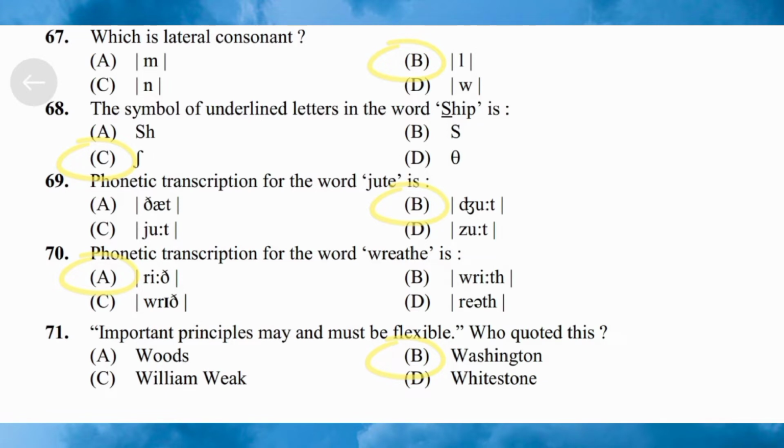Next question 68. The symbol of the underlined letter in the word ship is. Here the correct answer for the ship is option C. Next question 69. Phonetic transcription for the word zoot is. Option A. Here the correct answer is option B. Here we present Z transcription in the syllable D and Z. Next question 70. Phonetic transcription for the word wreath is. Here the correct answer for this is option A.